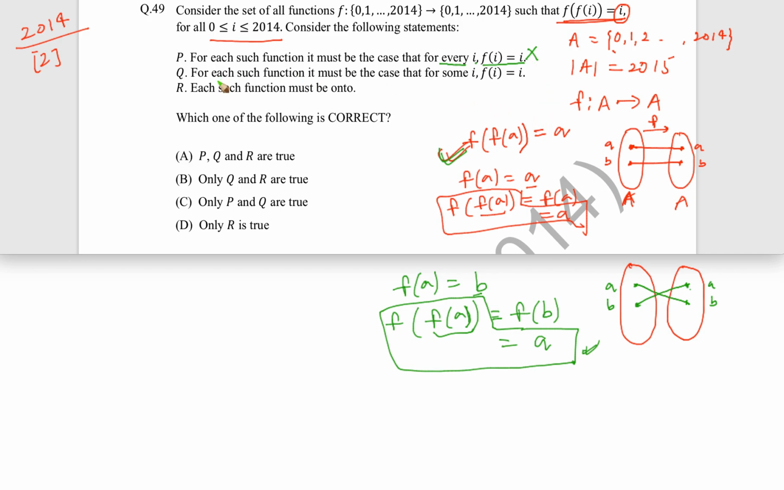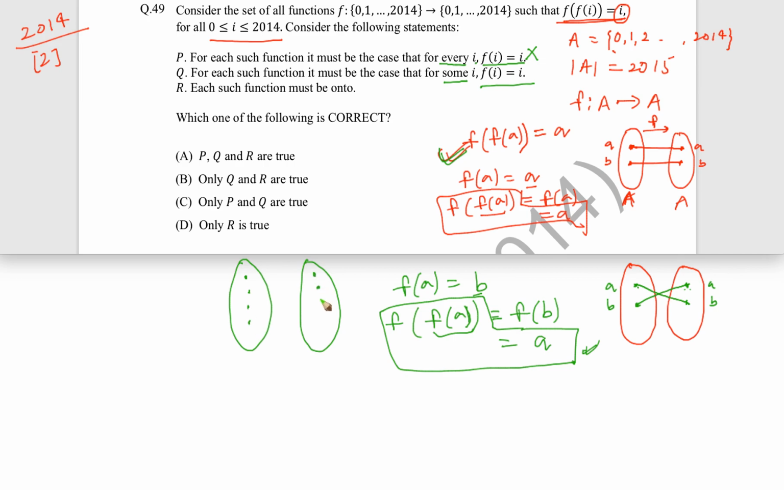What about Q? For each such function it must be the case that for some i, f of i is equal to i. Now they are not saying every i, they are saying some i. Is it the case that for all elements in A, no element is mapping to itself, that f of i is equal to i? Can that happen, that there is no element which is mapping to itself? Let's see.